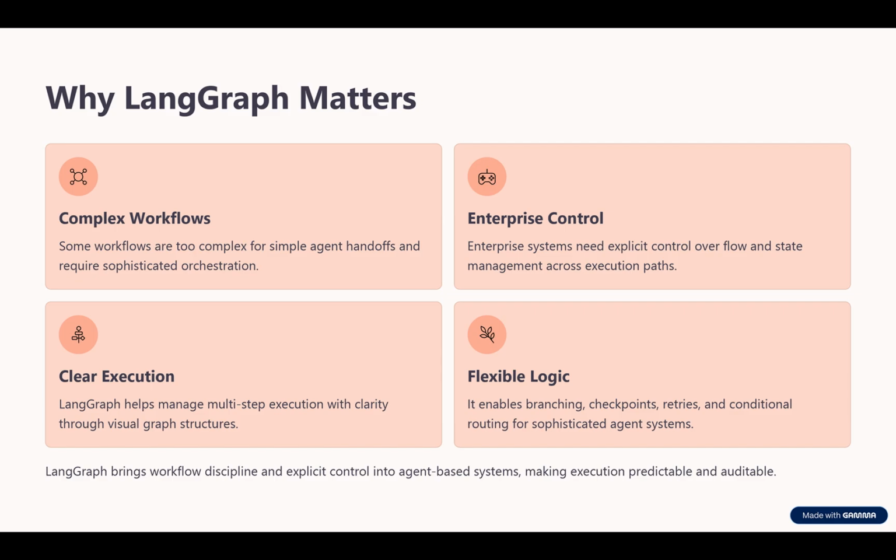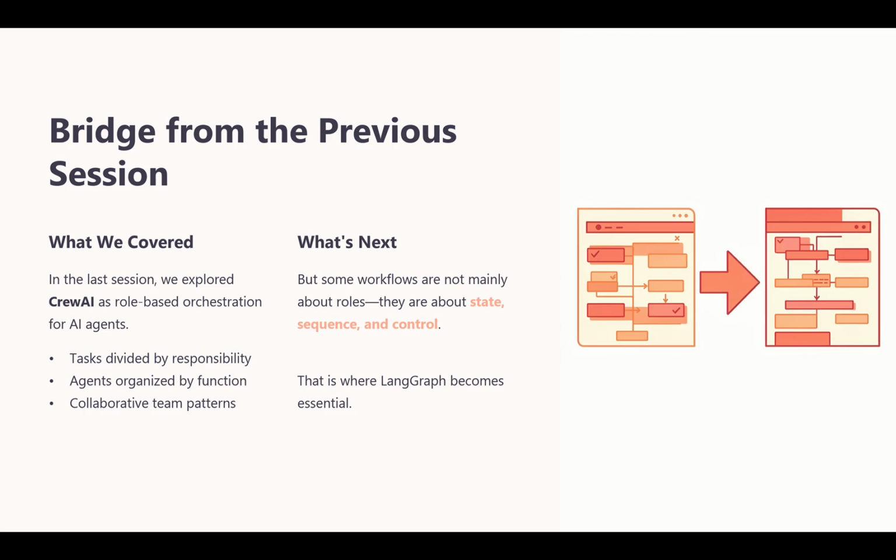That is why LangGraph becomes very important. It brings structure and explicit control to multi-step agent execution. It helps make the workflow very visible, manageable, and dependable. So, if Crew AI helps us think in terms of teamwork, LangGraph helps us think in terms of governed process flow. Can we bridge from the previous session?